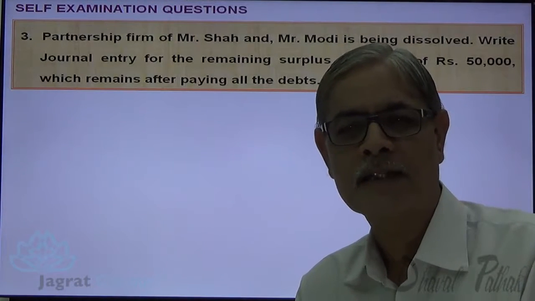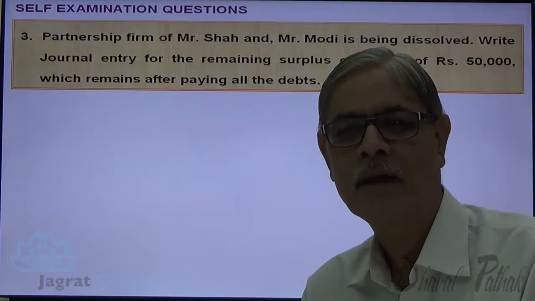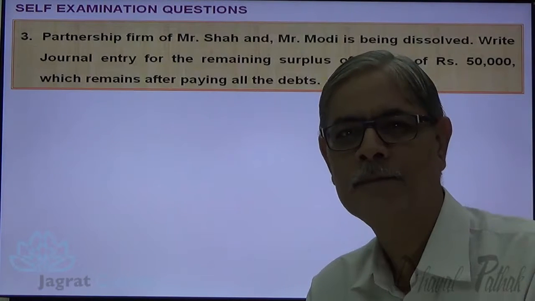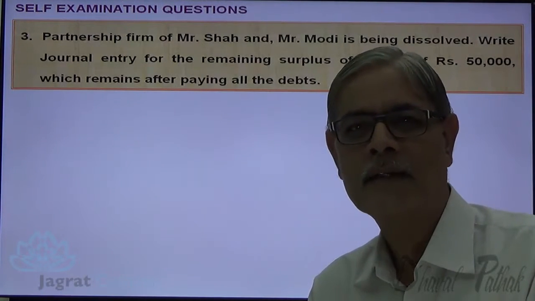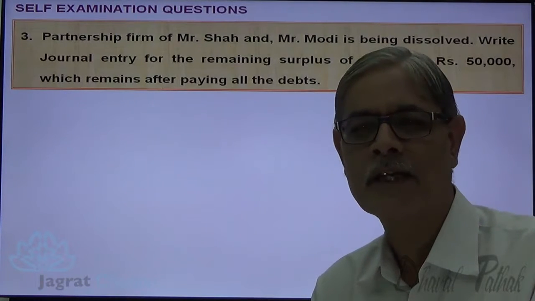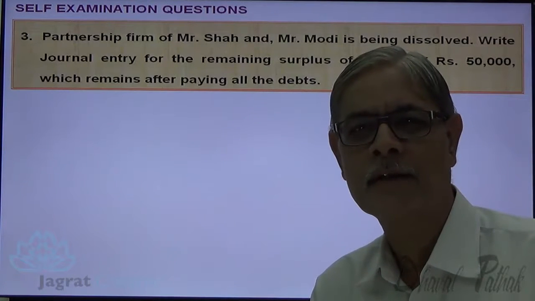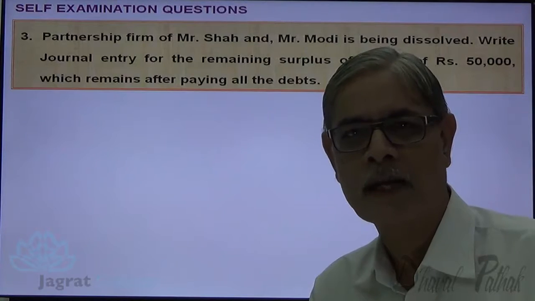The surplus of assets after payment of liability, expenses, etc. means realization profit. Realization account profit should be distributed amongst partners in the ratio of the profit sharing. In this sum, we are not given the ratio of profit sharing, so that is presumed to be equal. So this will be distributed amongst partners.